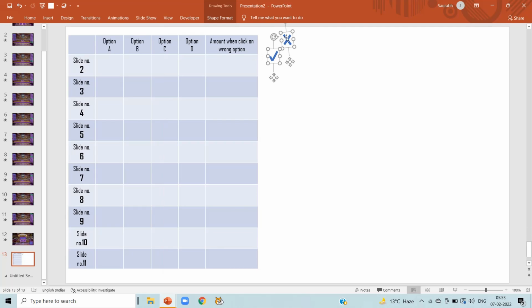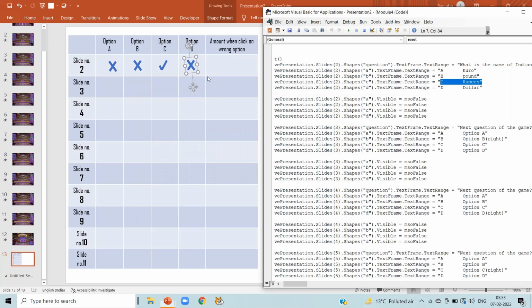So I'm just going to copy the correct shape and put it on option C, and on the rest of the options I'm marking a cross. Now again open our macro.